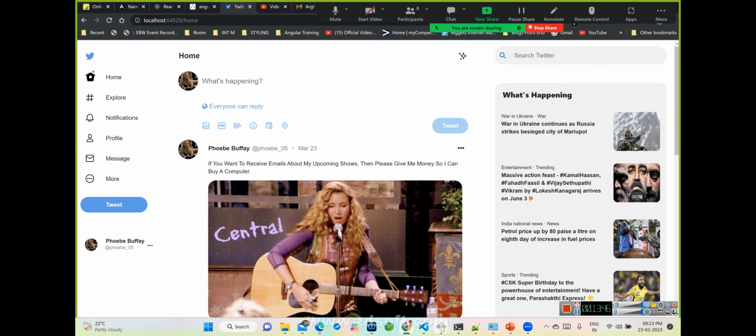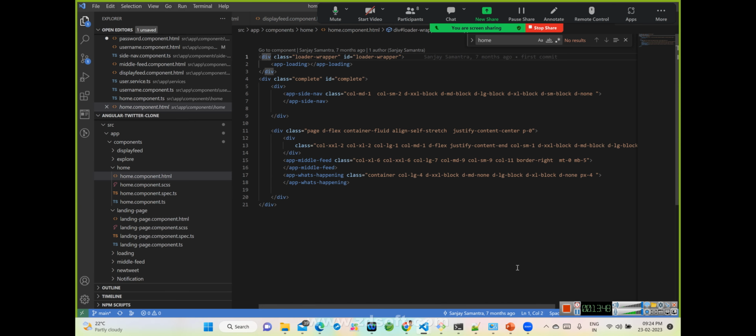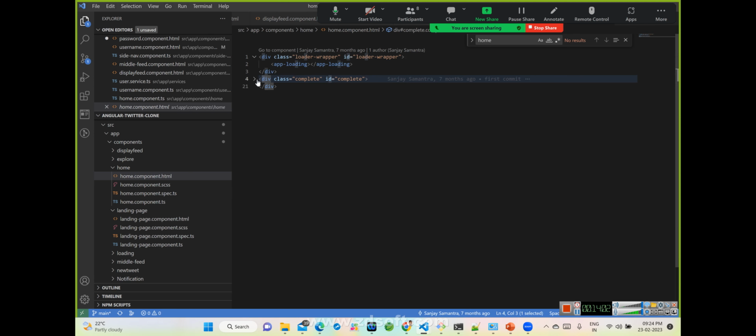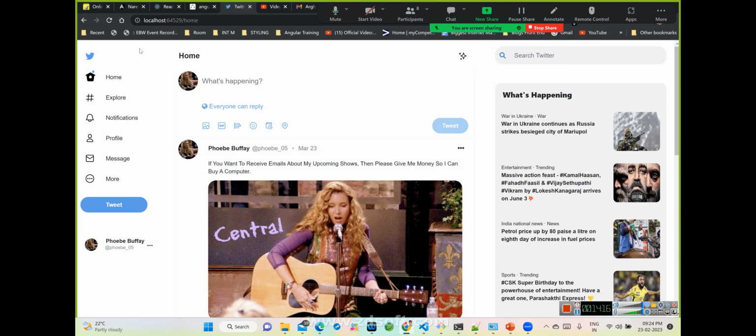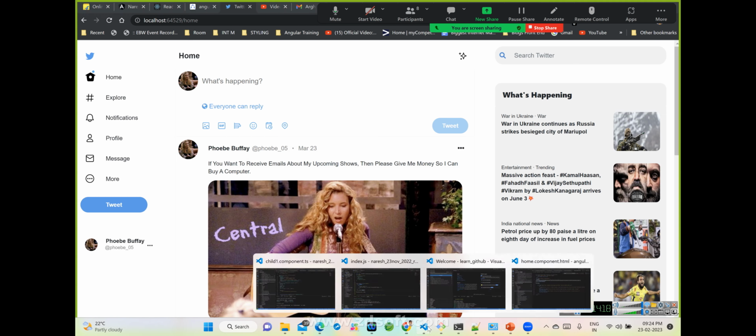So let's see how the home component is constructed here. We'll tell you how the loading came initially, but first try to understand how the home component is divided. This is the complete home component. Try to understand this line number: this div is completely the home component. We have a sidebar on the left side, and this sidebar is another component that brings all the sidebar-related things. We'll dig deeper, but as of now, understand that this is the sidebar.